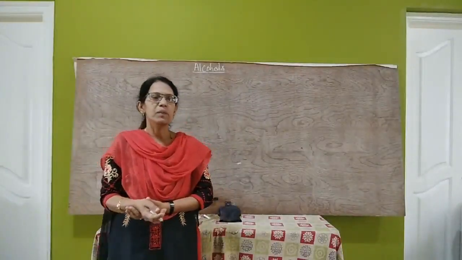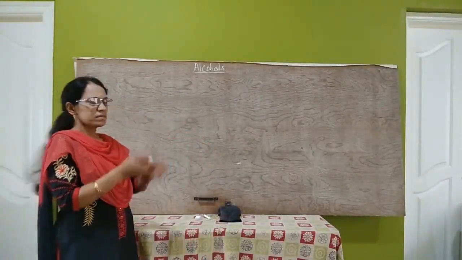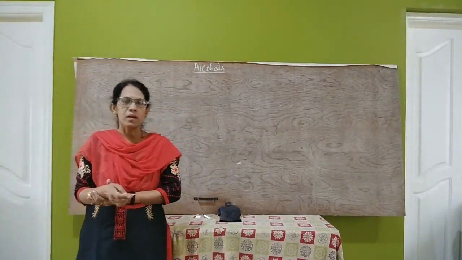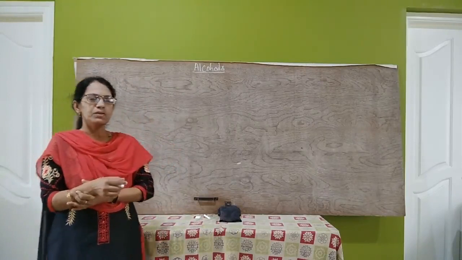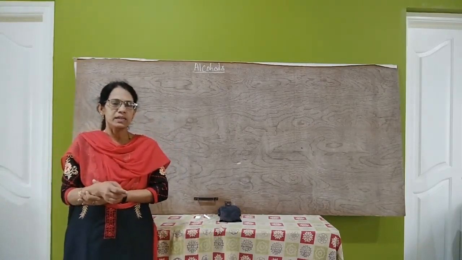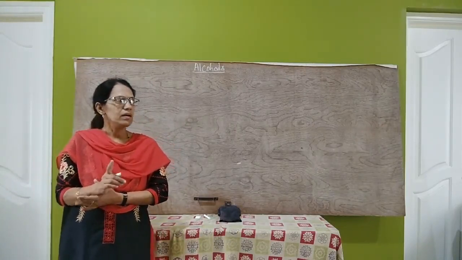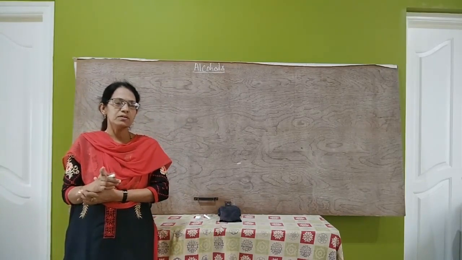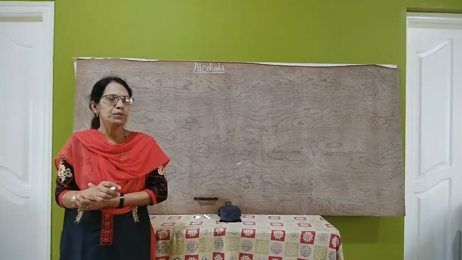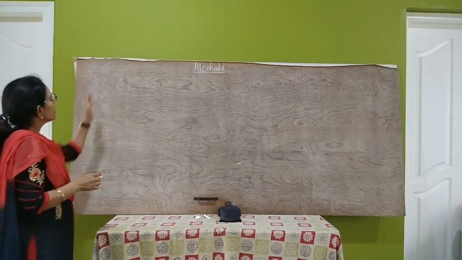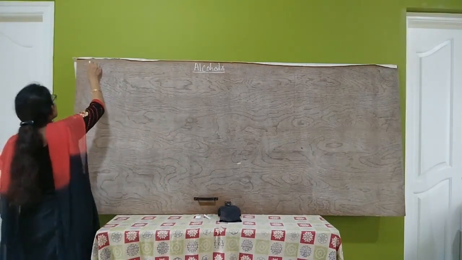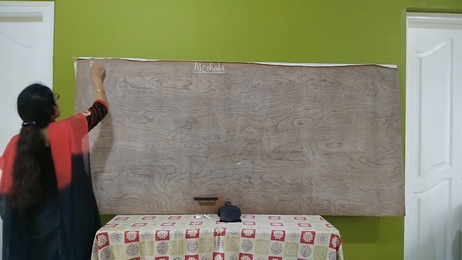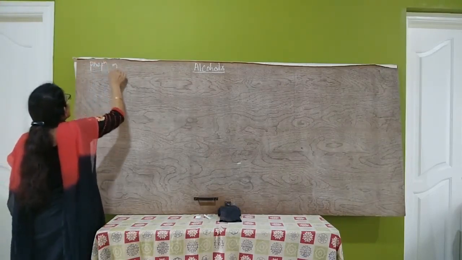Today we will study about preparation of alcohols from carbonyl compounds. In the last class you studied about the preparation of alcohols from alkenes by acid catalyzed hydration and by hydroboration oxidation. Today we will study about preparation of alcohols from carbonyl compounds.